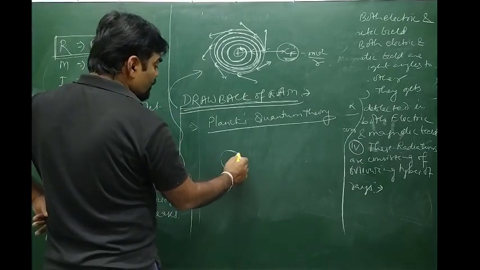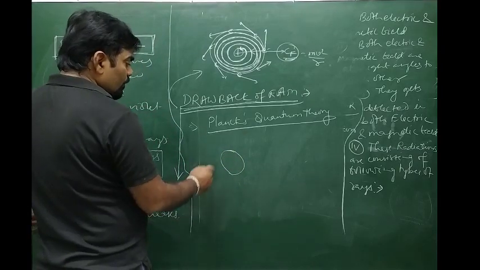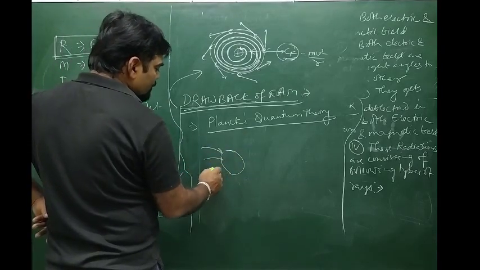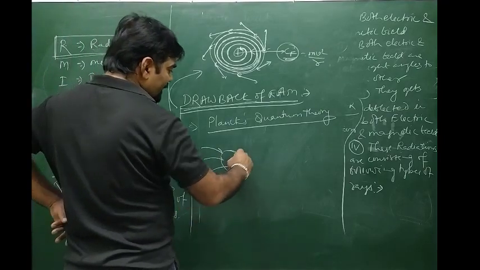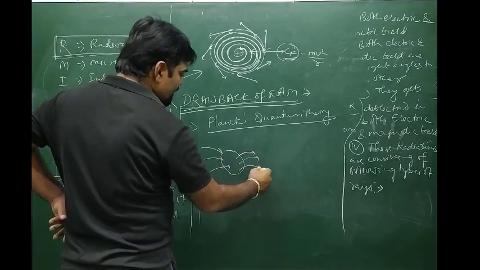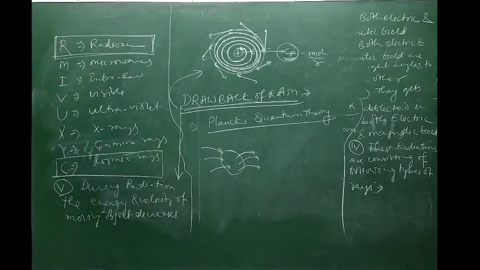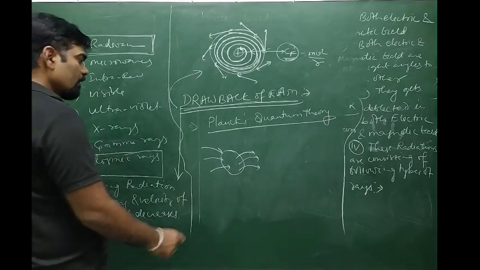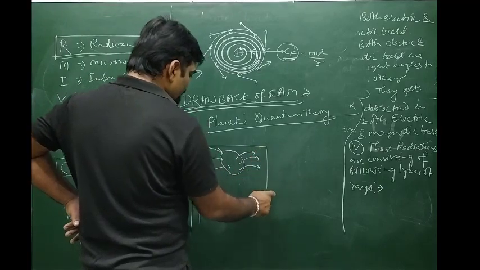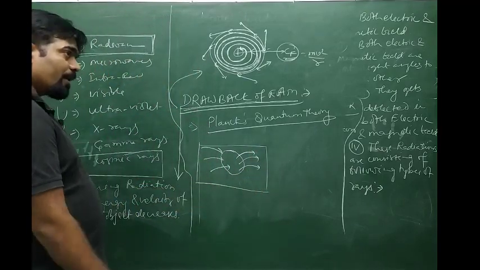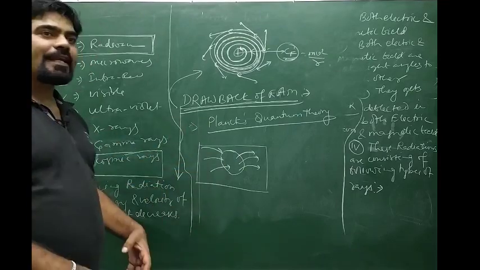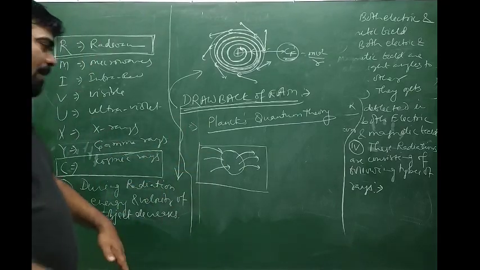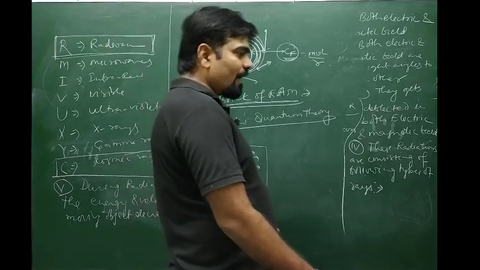A perfect black body is an object which can absorb all the radiations, and when it is brought in the dark, it will emit all of its radiations. That object is called a black body. So the radiations come out from a black body, an object which contains all the radiations, and it will emit all of them when brought in the dark.